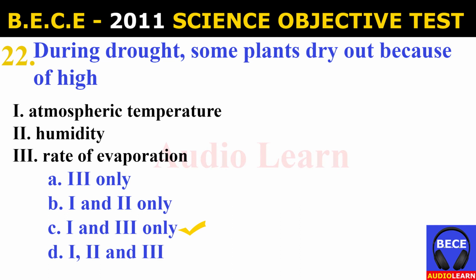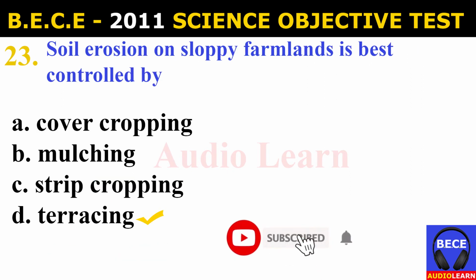And the answer is C. I and III only, which is atmospheric temperature and rate of evaporation.